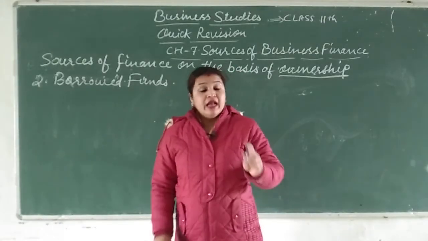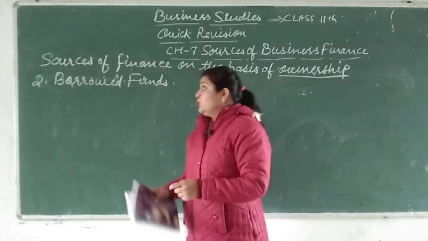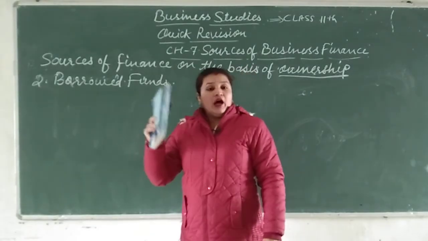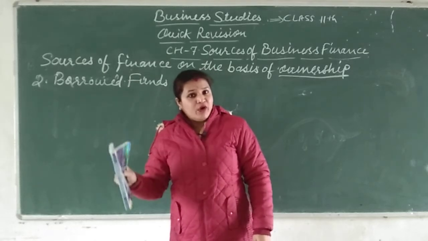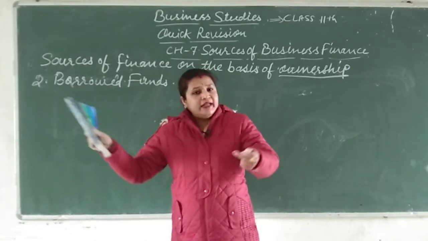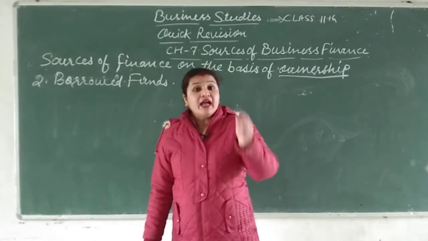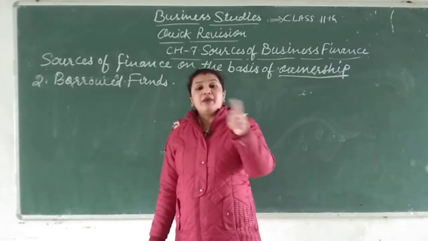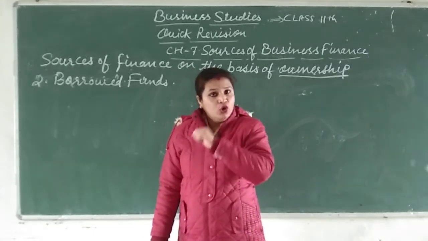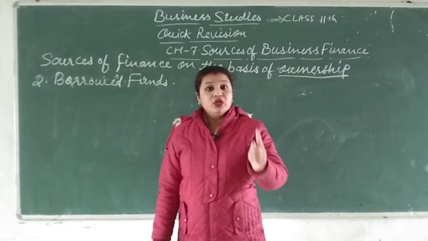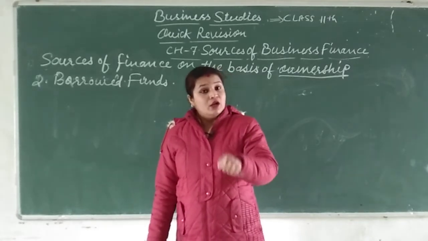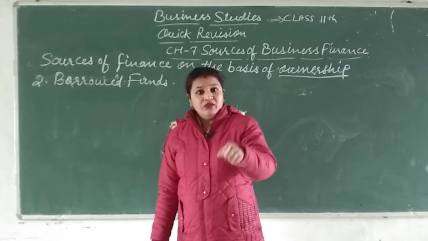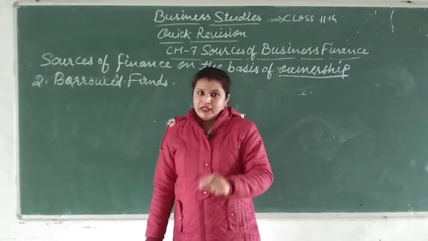Okay, understood. Now some features are there. You need security. If you are taking borrowed funds, suppose you are taking a loan from a bank, the bank will ask for some security. Without security, the bank or any financial institution will not pass you the loan until and unless they take some security.